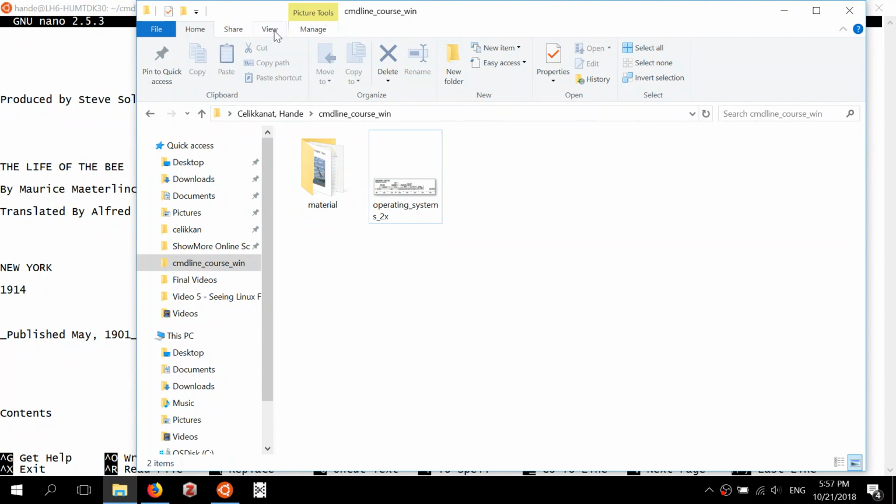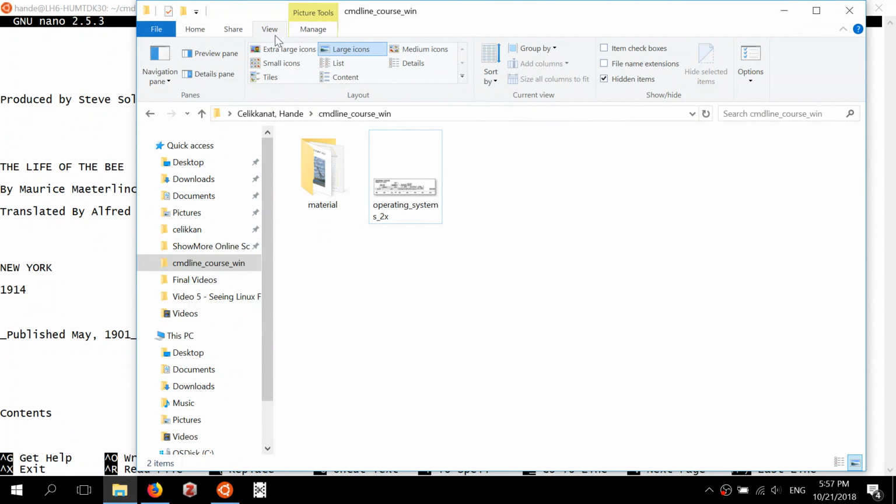You can do this in Windows 10 by going to the View tab of the File Explorer, and here is a checkbox, File Name Extensions. So clicking it will show the PNG extension.